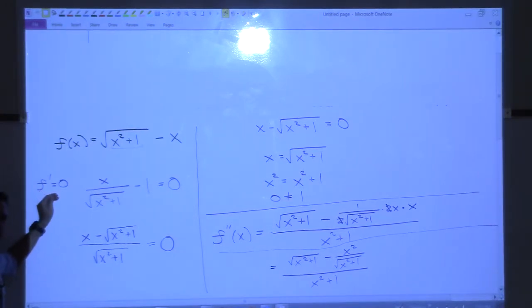What does that mean, though? If it's never 0, then it's either always positive or always negative. Right? So we don't know what it is yet, but we can tell you right now it's never 0.